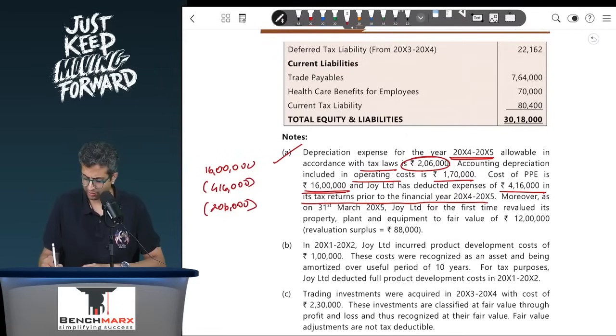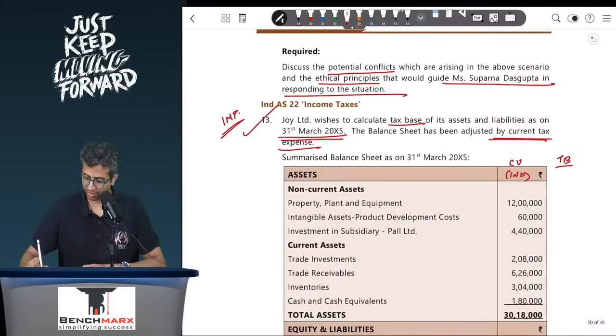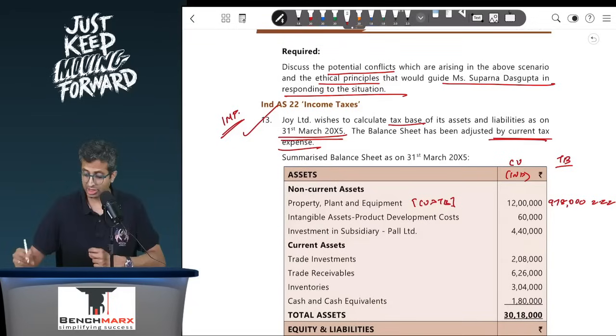Moreover, on 31st March 25, Joy for the first time revalued its PP to a fair value of 12 lakhs. A revaluation surplus is given. Remember, income tax does not give such revaluations, and hence as per income tax this is 16 minus 4,16,000 minus 2,06,000, and hence this comes to around 9,78,000. So the tax base for the PP will be 9,78,000, and the difference over here will be around 2.22. This is a case where your carrying value is greater than the tax base for an underlying asset, which creates a deferred tax liability.